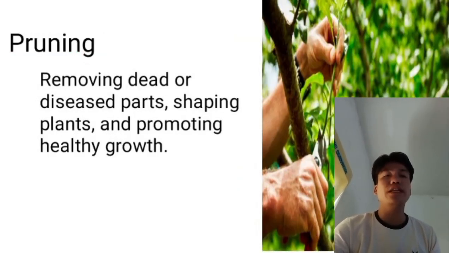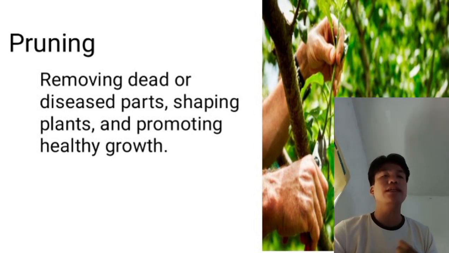Next is pruning. Pruning is removing dead or diseased parts, shaping plants, and promoting healthy growth. Pruning is important for planting because it can help plants grow stronger, healthier, and more productive, and maintain plant health by removing dead, diseased, or damaged wood.